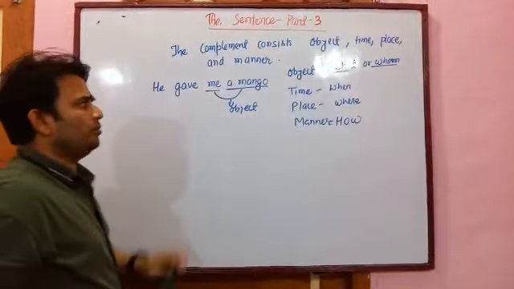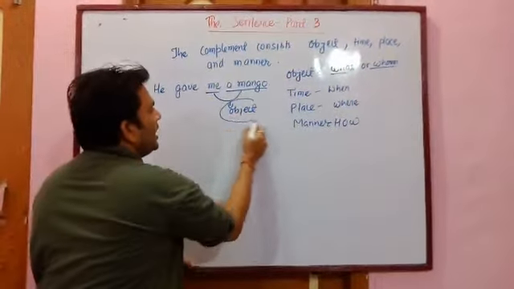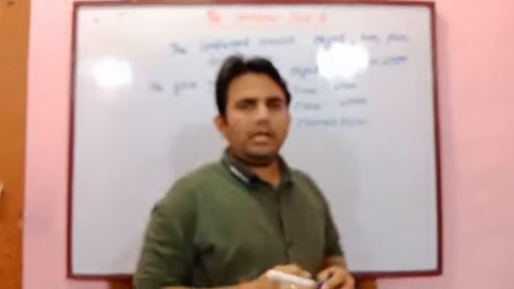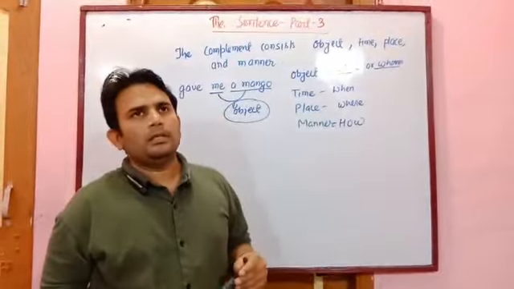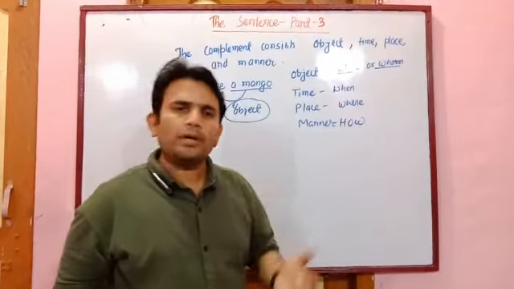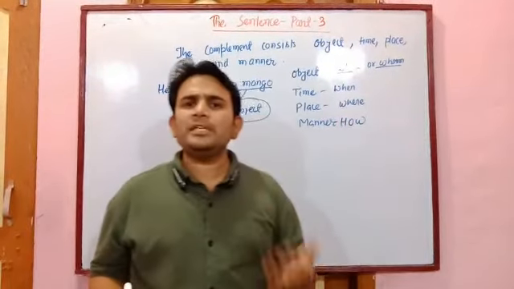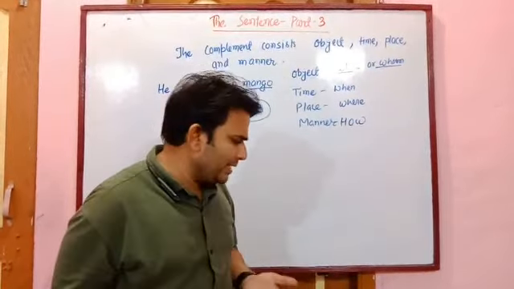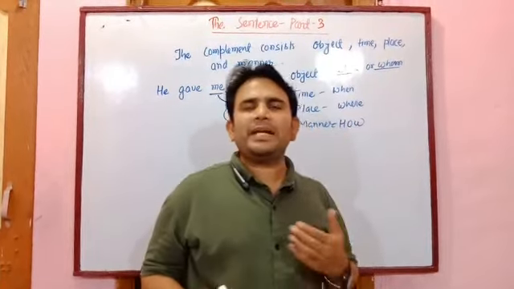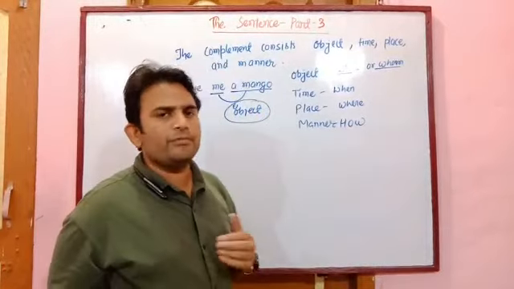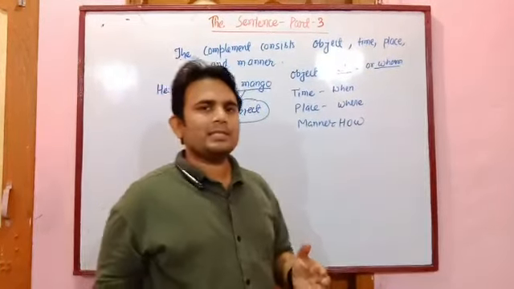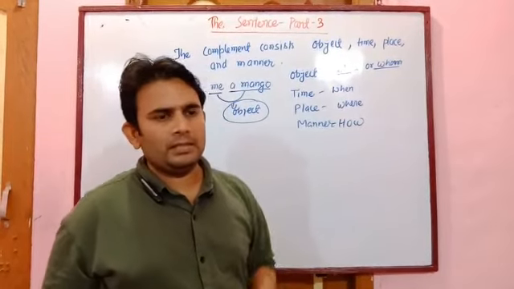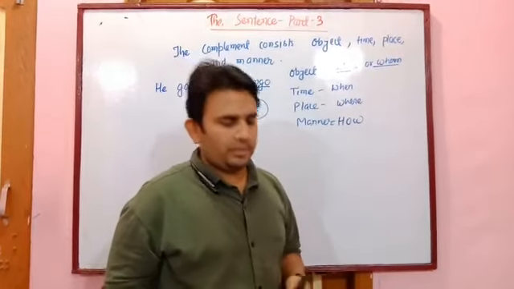Now, first of all, I am going to tell you what an object is. An object is what receives the action of the verb, or in another way we can say that when the verb in the predicate is a transitive verb, it requires a word to complete its sense, that is called object.